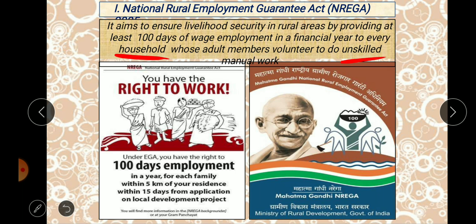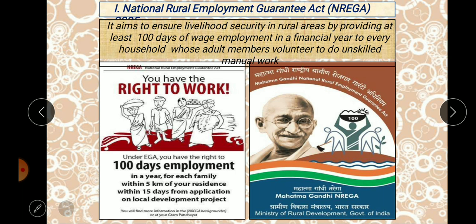Here you can find people belonging to SCs and STs are given more importance in the village areas for employment, as it is done very close to the locality where they live, so it is easy for them to go and come. That is the main reason employment is generated in these areas.